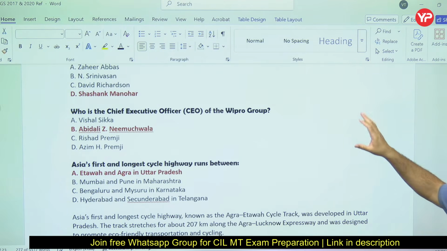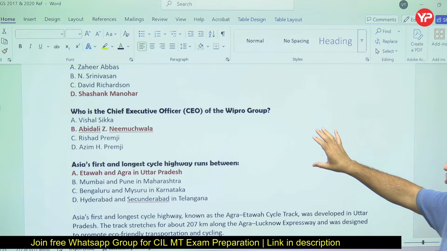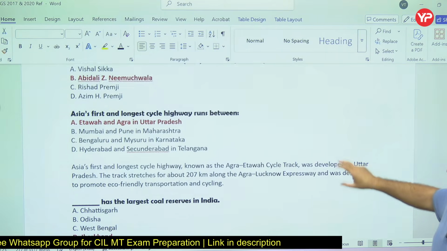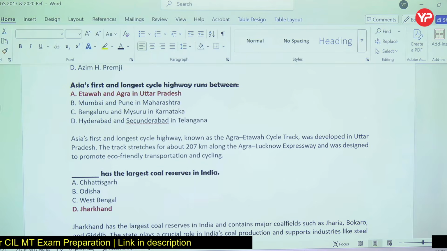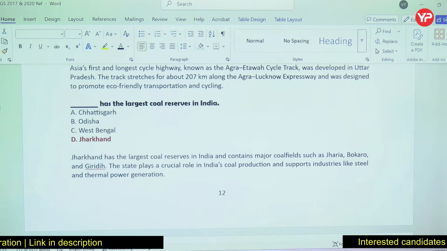Okay, so Wipro Group that time, who was the chief executive officer that time. So Premji is the owner, Azim Premji, but CEO was somebody else. Longest cycle highway runs between Etawah and Agra in Uttar Pradesh. Largest coal reserves in India, Jharkhand.